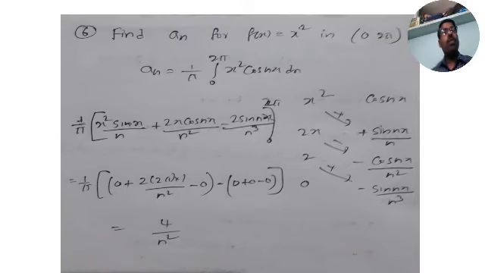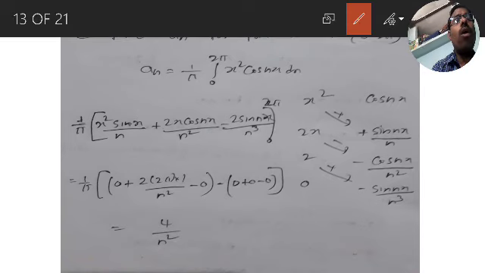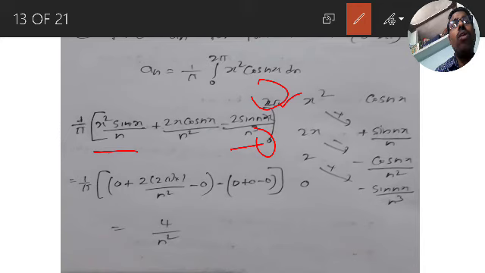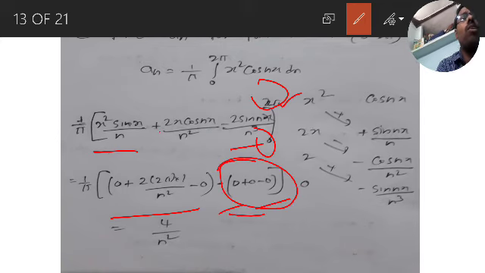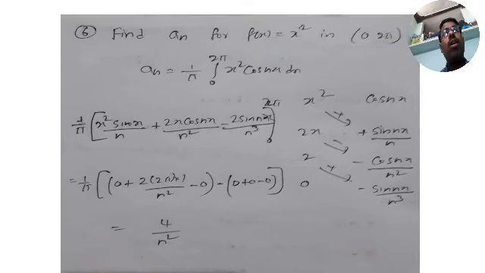Note it down. Let us go to the next problem. Very easy problems. Are you able to get it? I am repeating. Upper limit minus lower limit. The upper limit is 2 pi. For 2 pi, sine terms become 0, and only cos 2n pi becomes 1. Therefore 0 plus 2 into 2 pi into 1 by n square. Coming to the lower limit, 0 into something is 0, and sine 0 is 0, so the lower limit becomes 0. That's it. Note it down: the answer is a_n equal to 4 by n square.